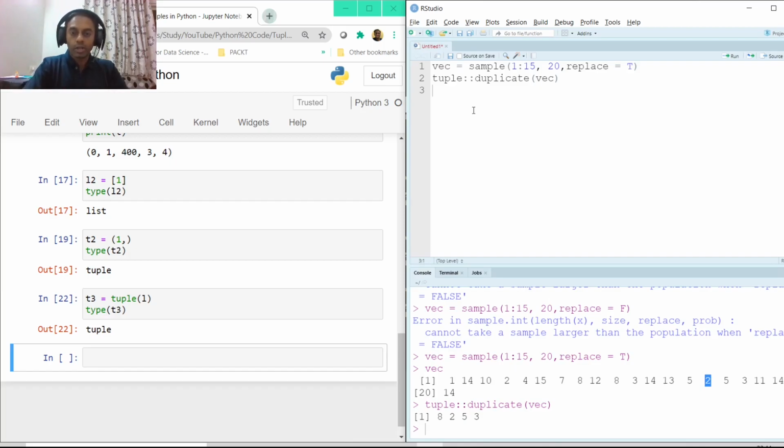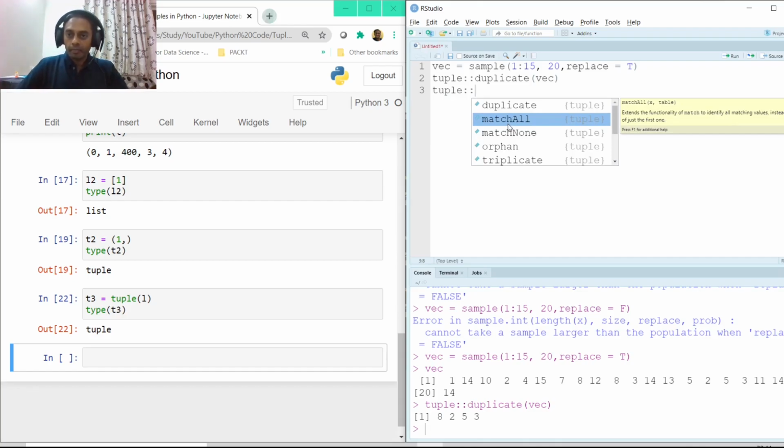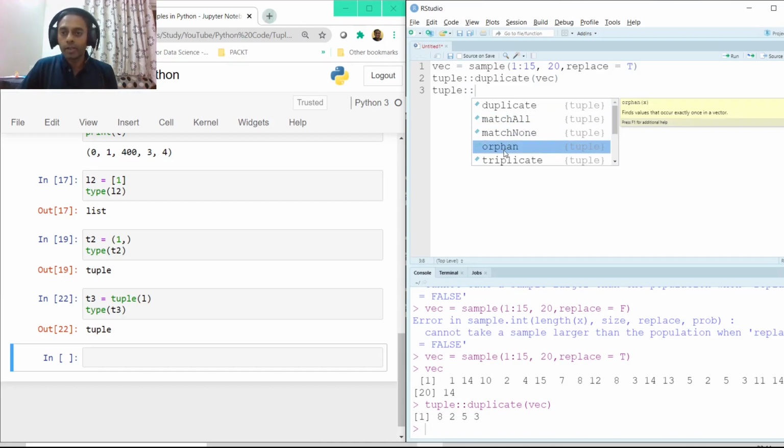Okay, that was about duplicate. Let's try to see the other functions that we have in tuple. After duplicate it's match all. But as far as match all is concerned, we also need a table. So we have not yet learned data frames. Maybe once we learn data frames, we can use these functions as well. Match all, match none. Okay, orphan.